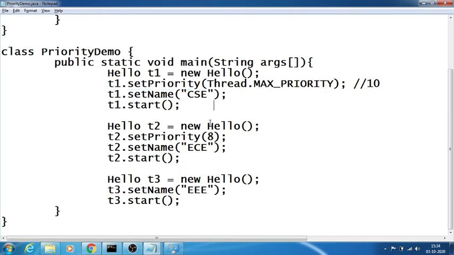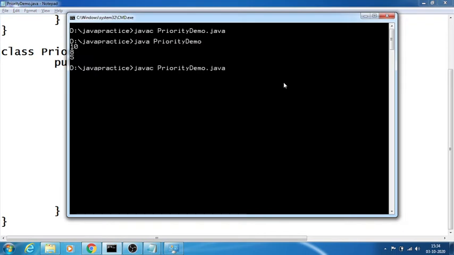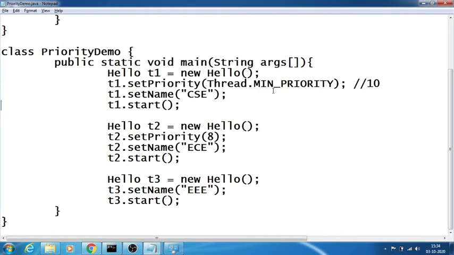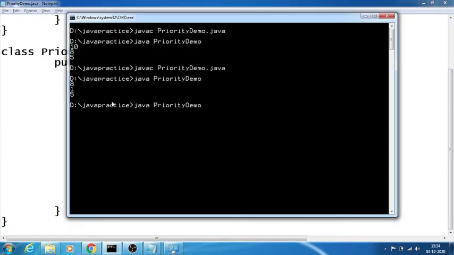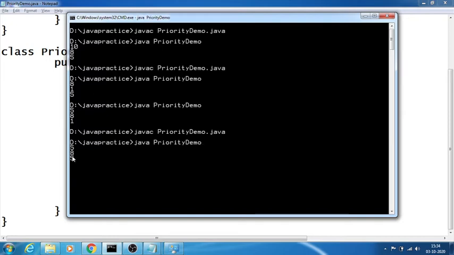Priority can be given in different ways. One is the default priority, and another is thread dot. See, I can say here it has min priority. If I run it again, see now, 8, 1, 5, 8 is the highest priority. I can change it into normal priority, say norm priority. Waiting 5 seconds. 5, 8, 5.